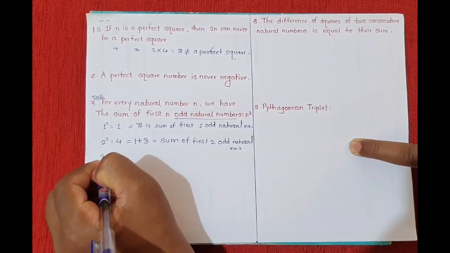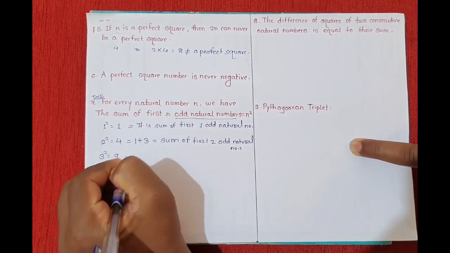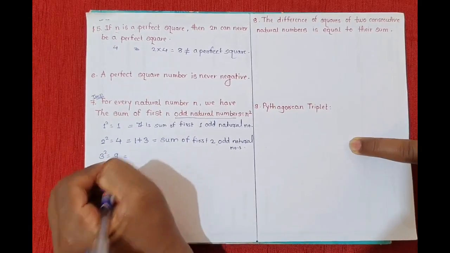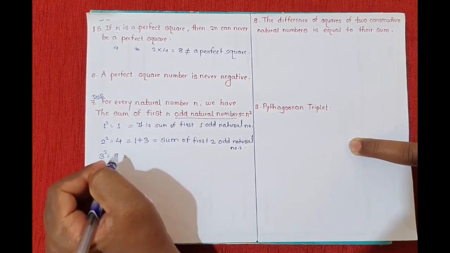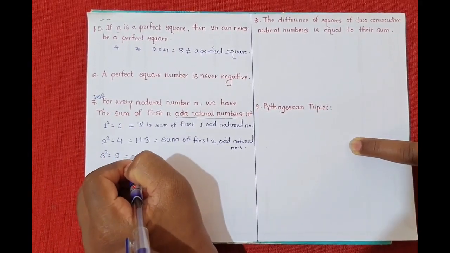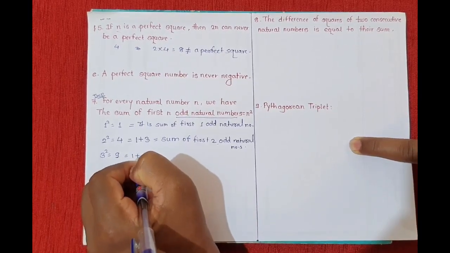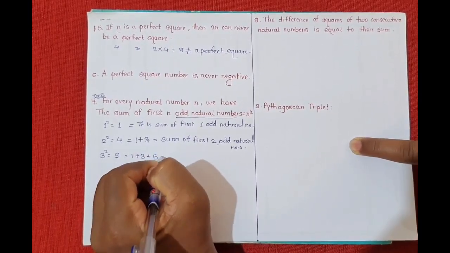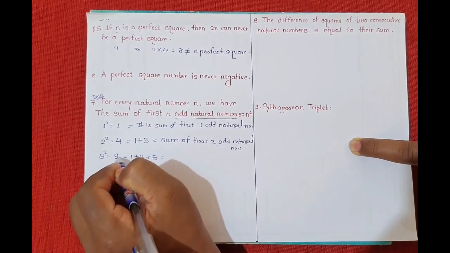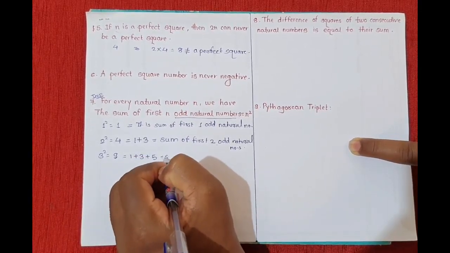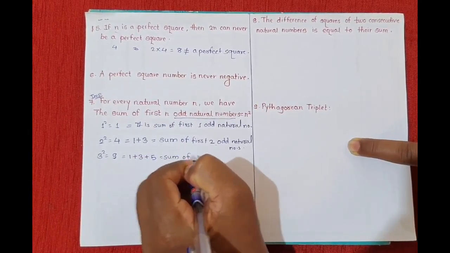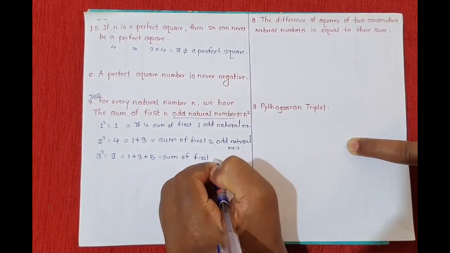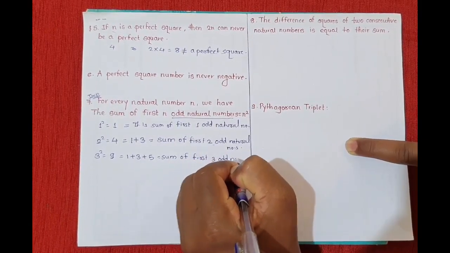Now see, 3 square, what is the square of 3? 9. And 9 will be the sum of the first 3 odd natural numbers. If you want to check, the first 3 odd natural numbers are 1 plus 3 plus 5. So see, 5 plus 3 plus 1, 9. Understood? That is the sum of the first 3 odd natural numbers.